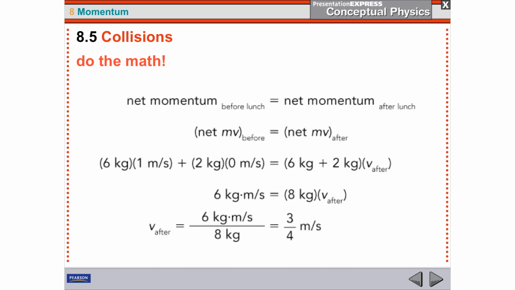So you're going to say 6 kilogram meters per second equals 8 kilograms times V. When you get V by itself, you see that it went down to 3/4 of a meter per second. He was going 1 meter per second. He gains 25% of his weight, and he goes down by 25% of his speed.